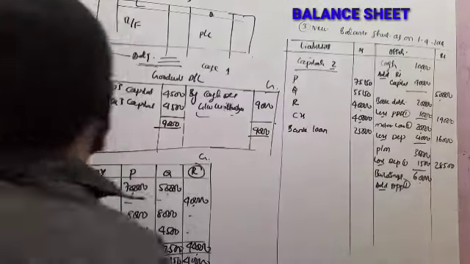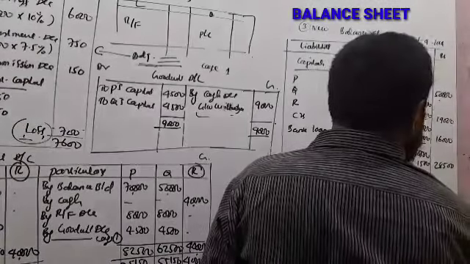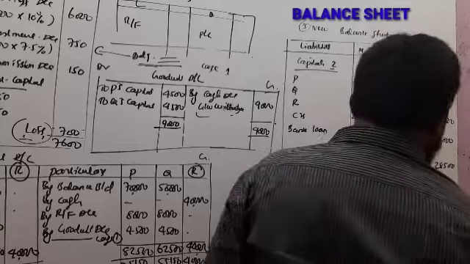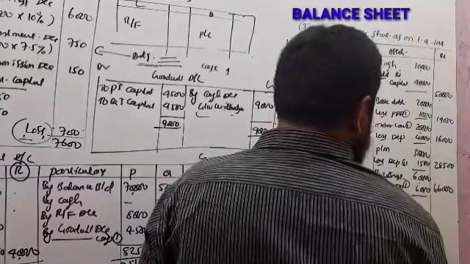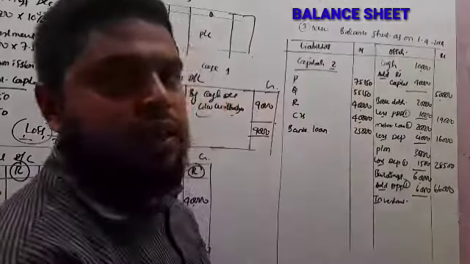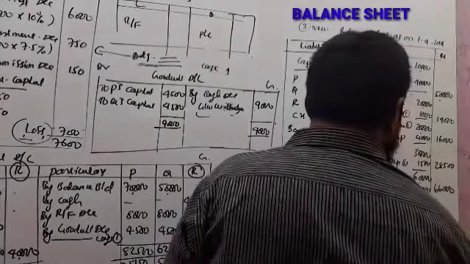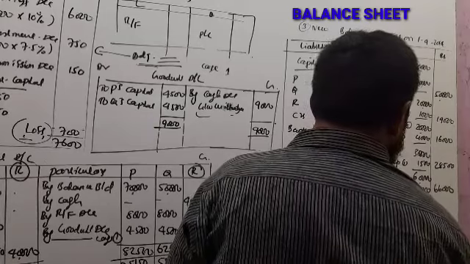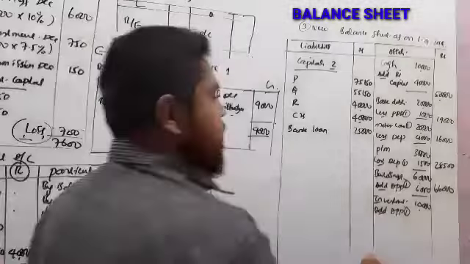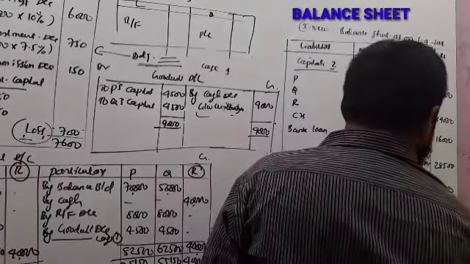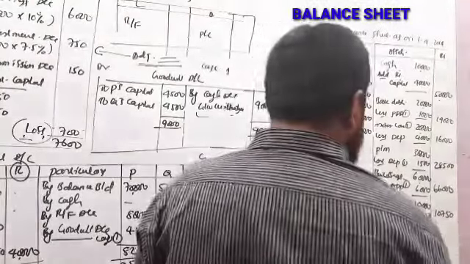Appreciation on building, revaluation account 6,000, so 66,000. Next, investment. Investment also you got adjustment, that is appreciation. Investment 10,000. Add appreciation as per step 1. Appreciation on investment is 750, so 10,750.